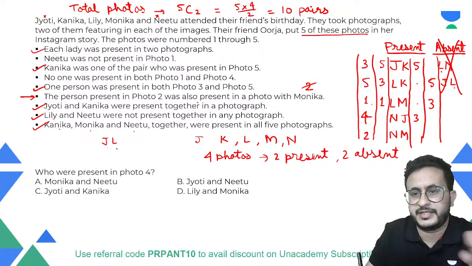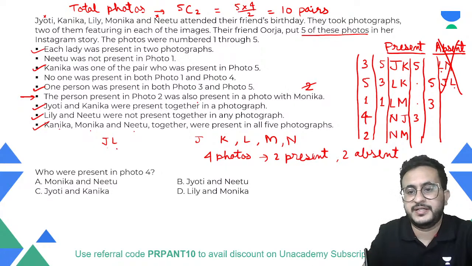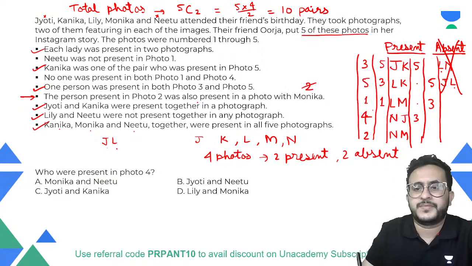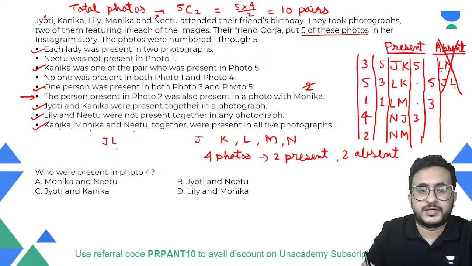Okay, then we will again see all the statements and see if that matches. Next, if we consider this case, one is L and M. So L and M, L cannot be present in 4, M cannot be present in 4, so again we will get this scenario.